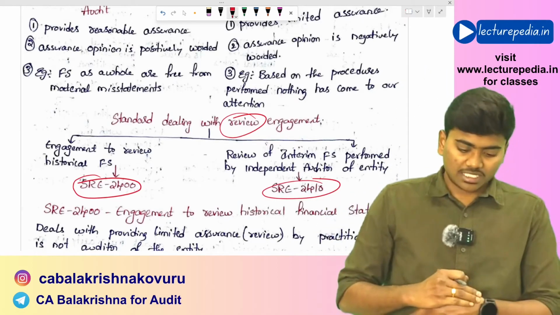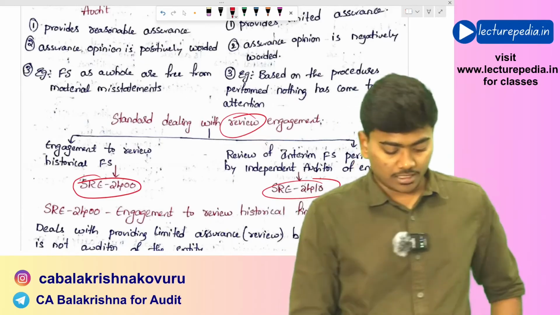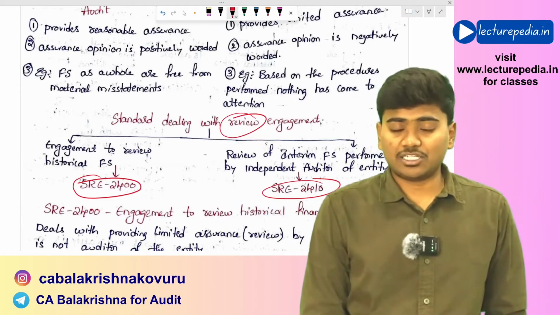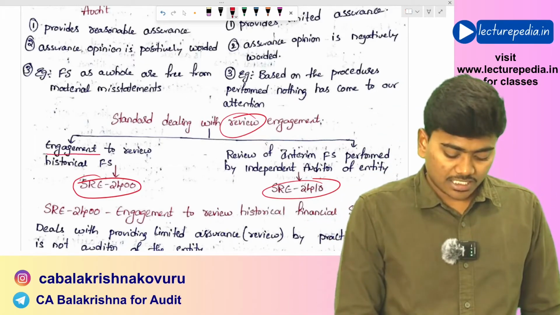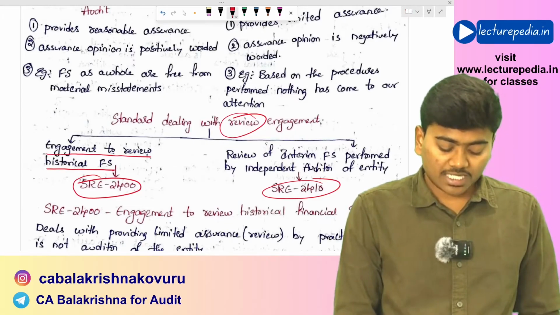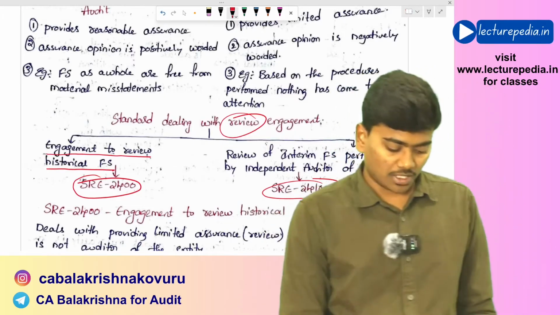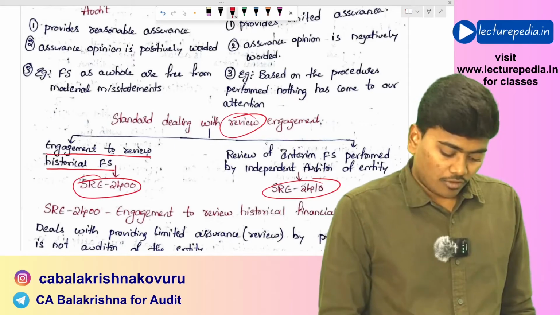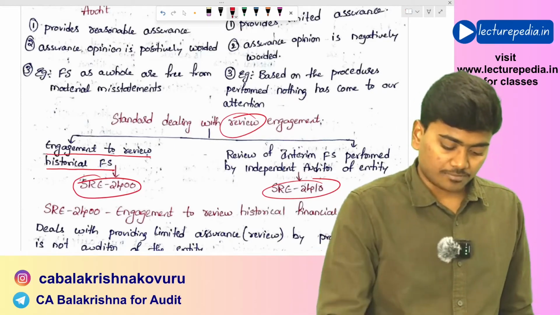What will be dealt by SRE 2400? If you see the name of the standard, SRE 2400, Engagements to Review Historical Financial Statements. Okay, review of historical financial statements.